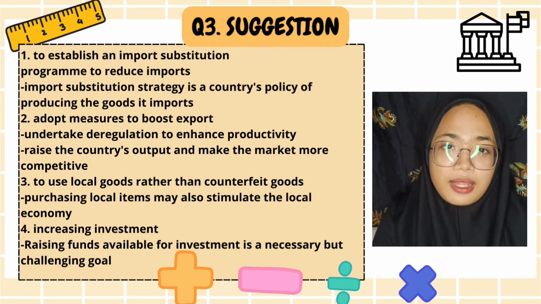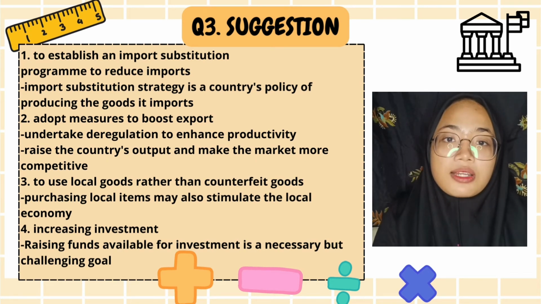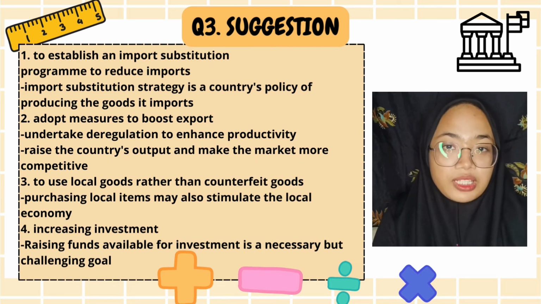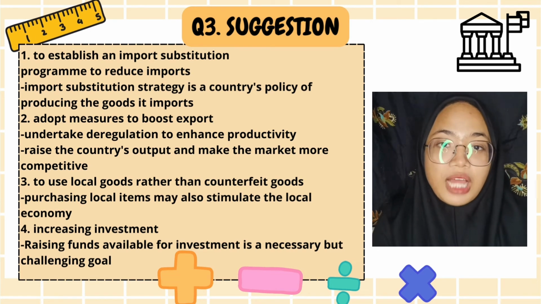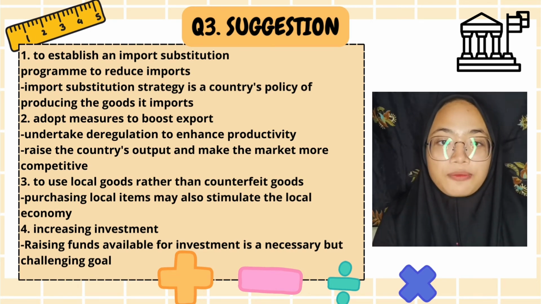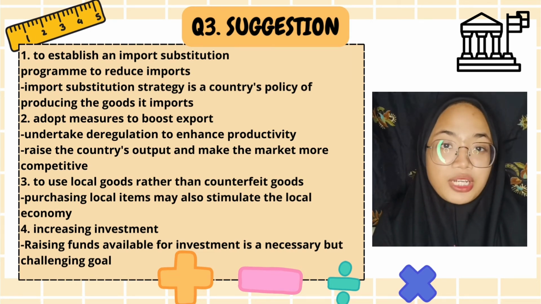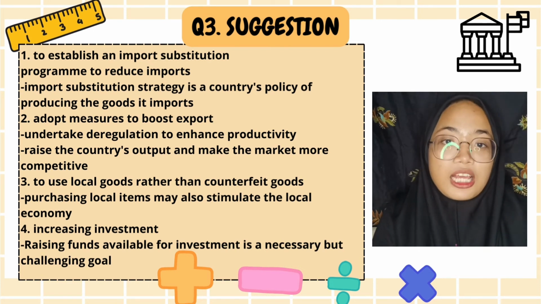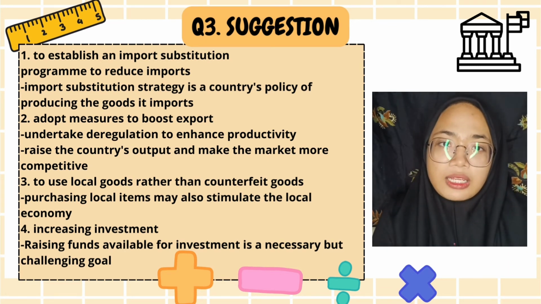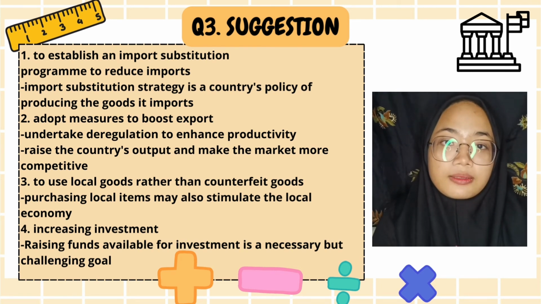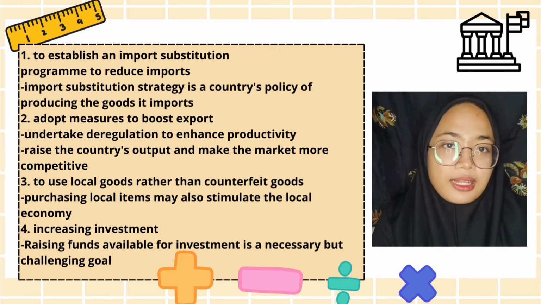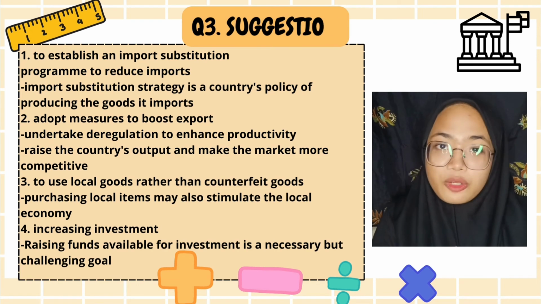Due to the growth in export, the government must undertake deregulation to enhance productivity. This step will raise the country's output and make the market more competitive. Not only that, but if the nation increases output, export will also grow since the country has so many products and competitors. When the government imposes devaluation, import prices would increase, as imported items will be more costly than domestic ones.